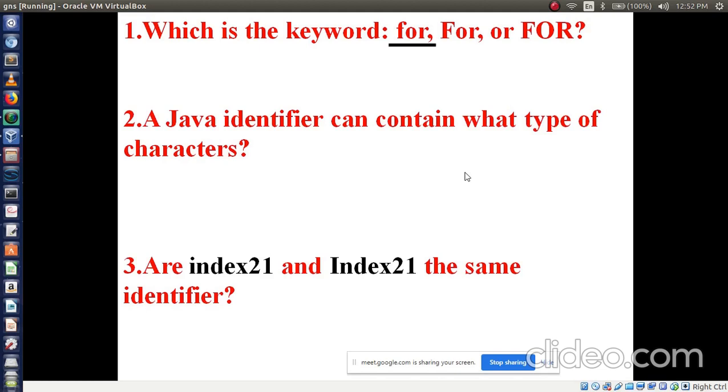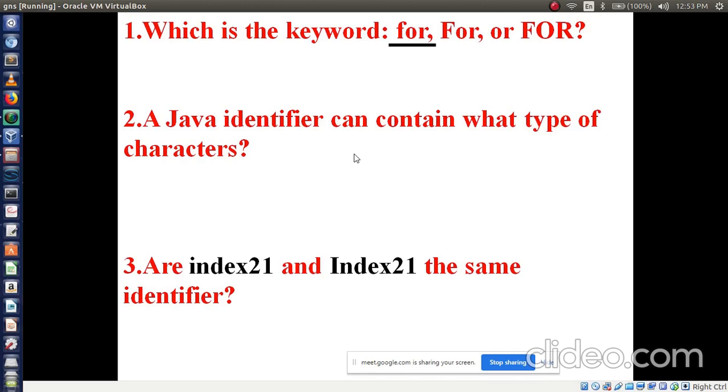Okay. Now second option: a Java identifier or variable can contain what type of characters? What type of characters will it hold? Just now we have seen some rules and some examples, in which we identified valid and invalid identifiers, right? So which type of characters will it hold to define an identifier?